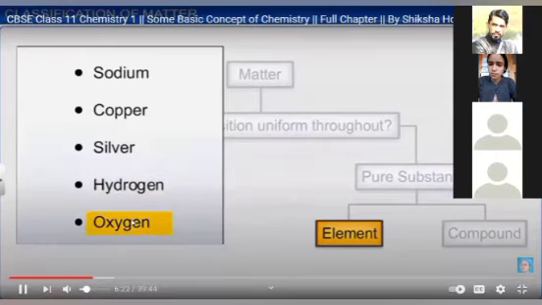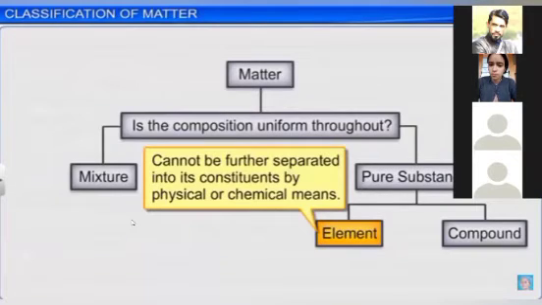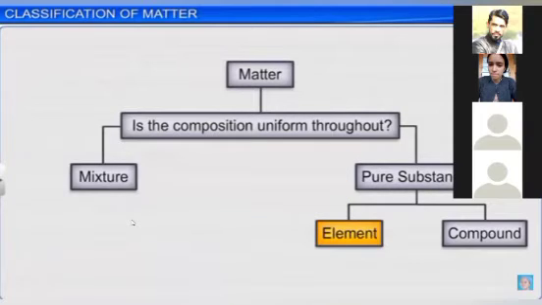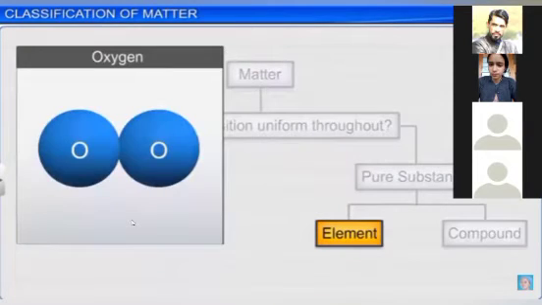You did it in 9th class also, the difference between element and compound. Element cannot be further separated. It is the basic, the purest and smallest unit. Metal, non-metal, and metalloid are three different types of element.